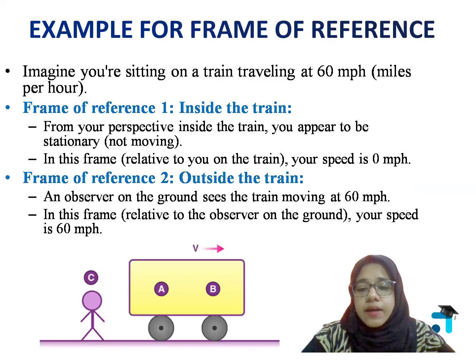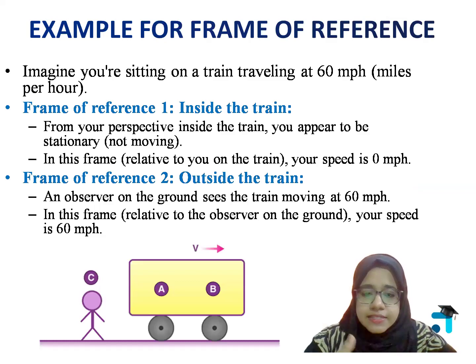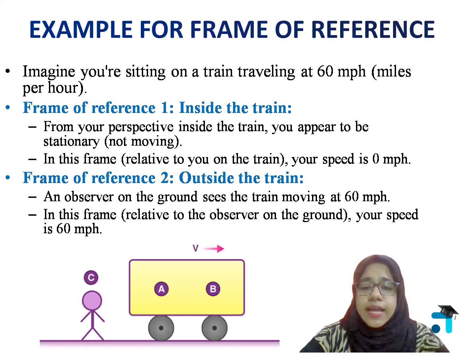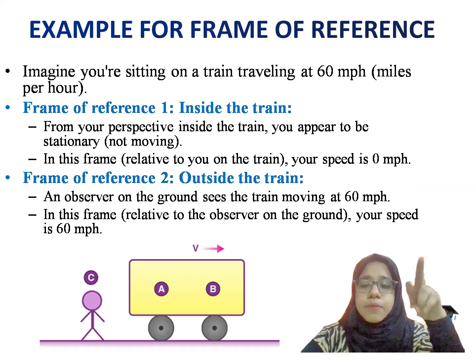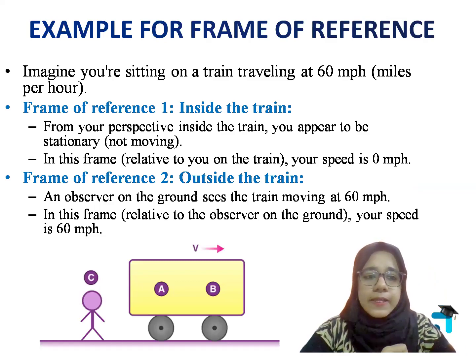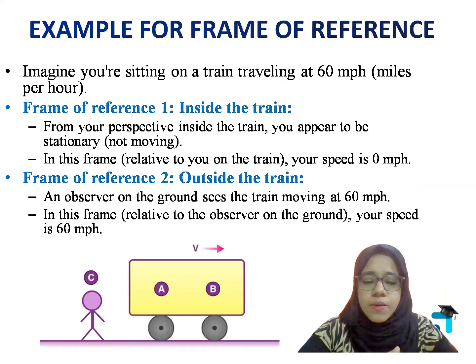Now suppose I'm sitting, my name is A, and I'm sitting inside the train. You are B, again sitting inside the train. നമ്മുടെ ഒരു friend C is standing outside on the ground, outside the train. Okay. Now here you can consider two frames. രണ്ട് frames നമുക്ക് ഇവിടെ എടുക്കാൻ പറ്റും. What are those two frames? The first frame എന്ന് പറയുന്നത് it's inside the train. I am A and you are B. What is my velocity with respect to you? You appear stationary for me. Inside the train, even though the train is moving, എനിക്ക് നിങ്ങൾ stationary ആയിട്ടാണ് തോന്നുക. What is my speed then? It is 0 meters per hour.